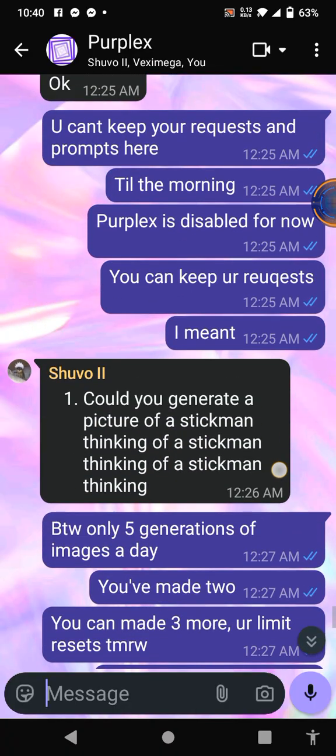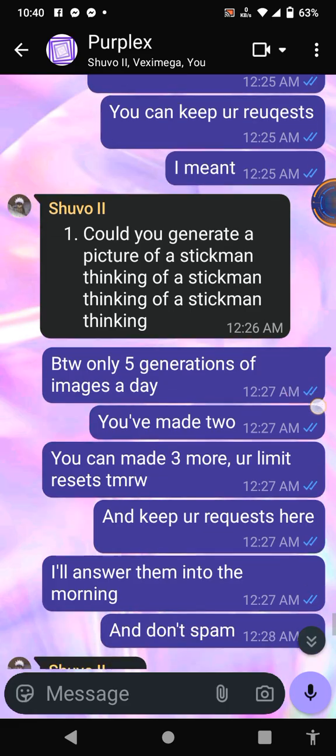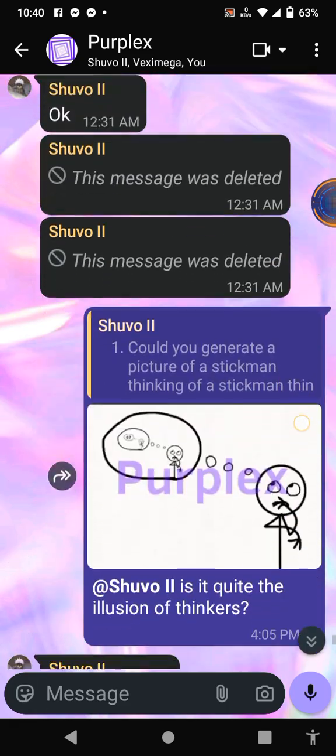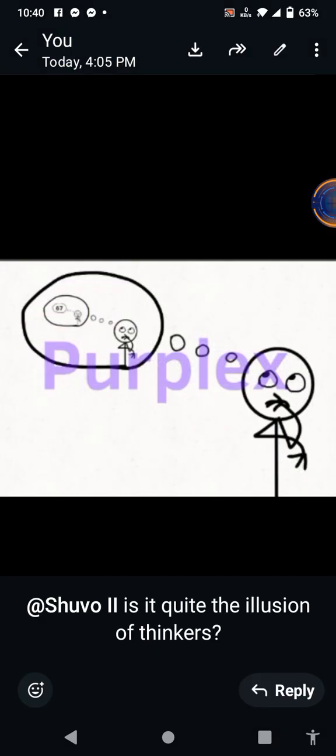And then he said, could you generate a picture of a stickman thinking of a stickman thinking of a stickman thinking? And then I wrote, I got this. And yes, the end photo does say 6'7".